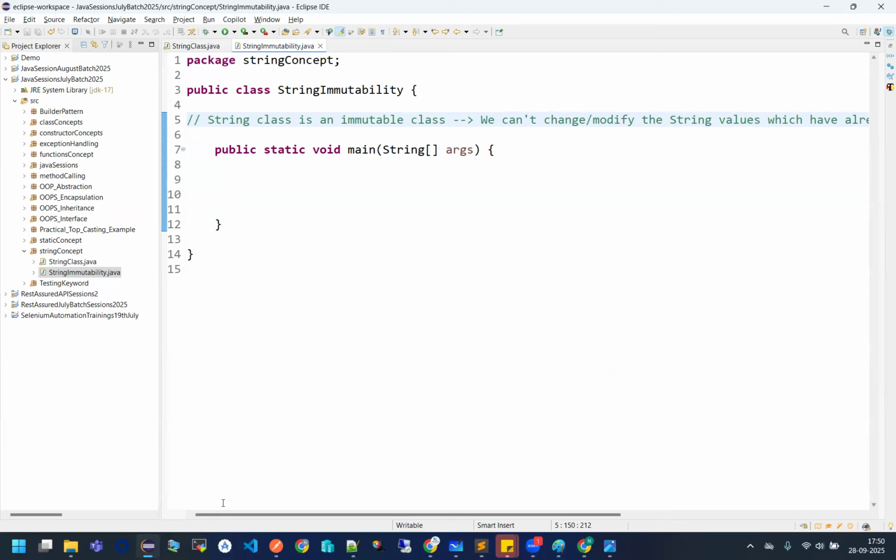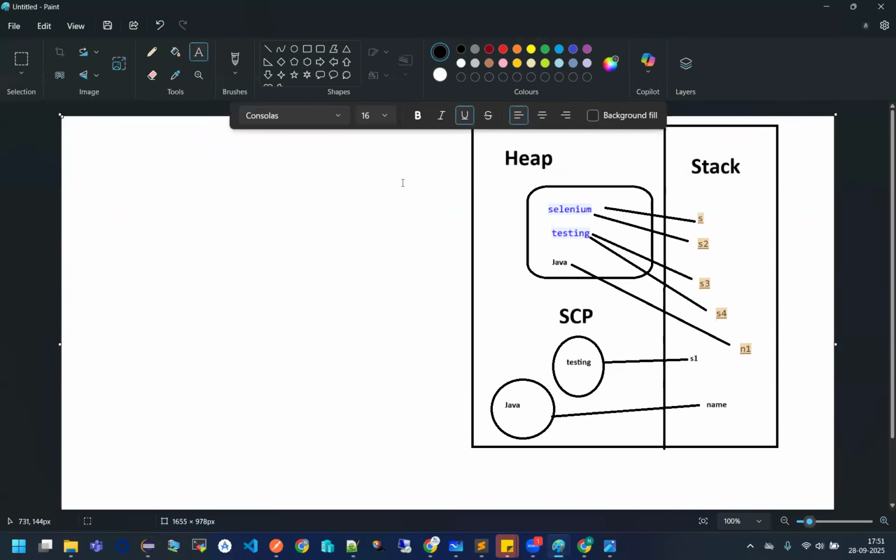The original state of the string object remains unchanged inside the memory. Why? Because it will be creating a new object or a value inside the string constant pool as soon as you try to alter the values of it. How? See this. I'm saying string s is what? Hello. So what will happen inside the memory, guys?